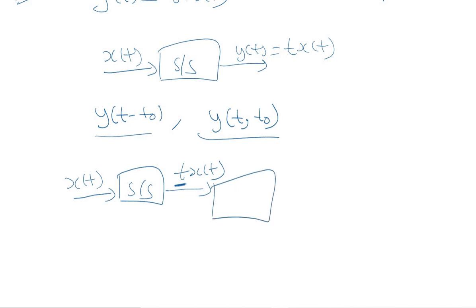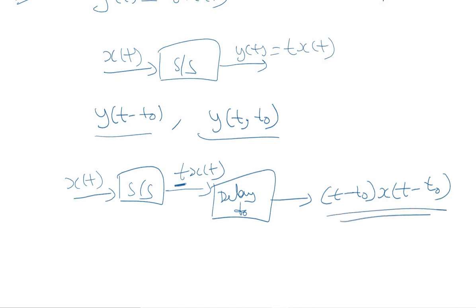Then we provide the delay by t0, which means wherever you have the independent variable t, that will be replaced by t minus t0. That means it becomes (t − t0)·x(t − t0). So this is your delayed response, y(t − t0).